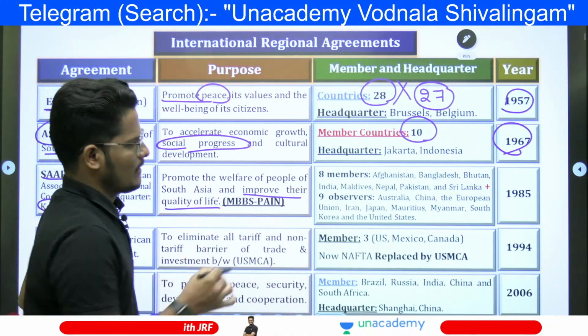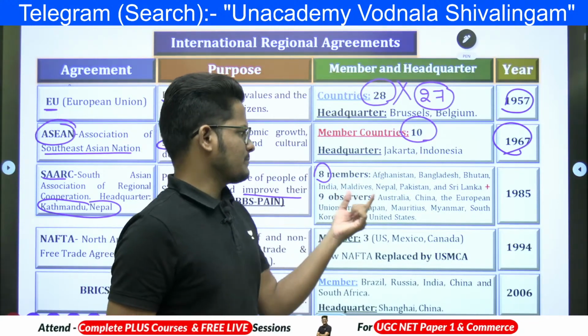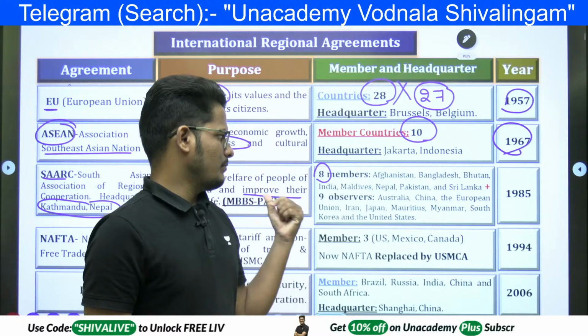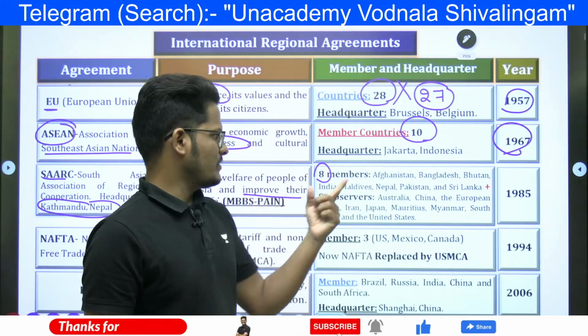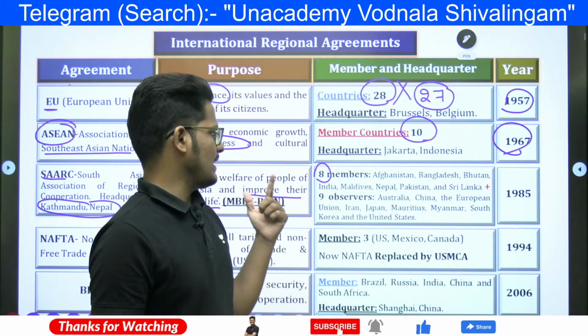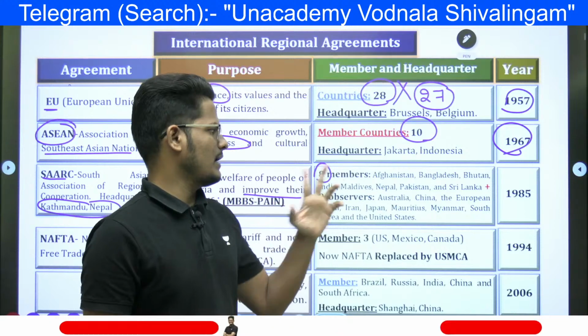There are 8 member countries: M, Maldives; B, Bhutan; B, Bangladesh; S, Sri Lanka; P, Pakistan; A, Afghanistan; I, India; N, Nepal.